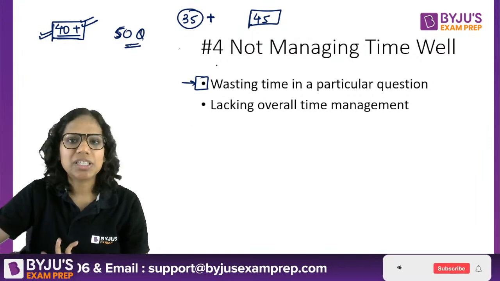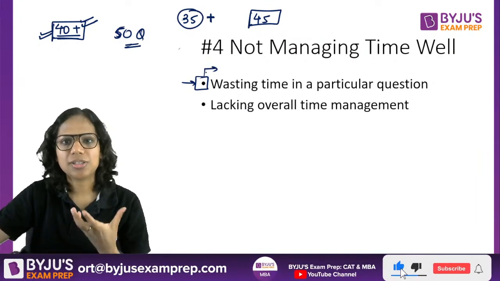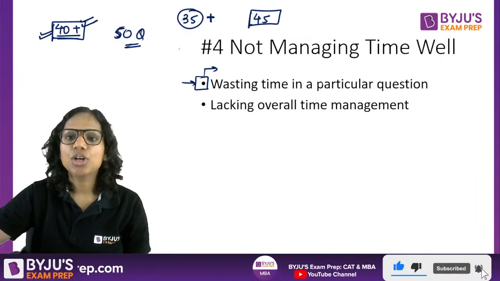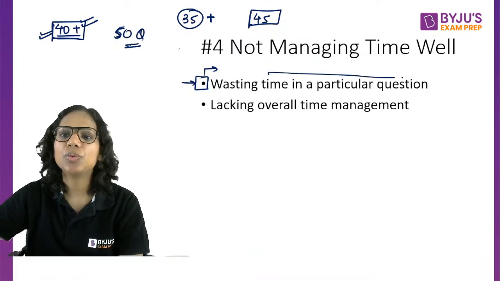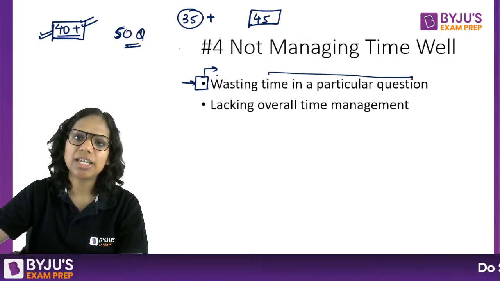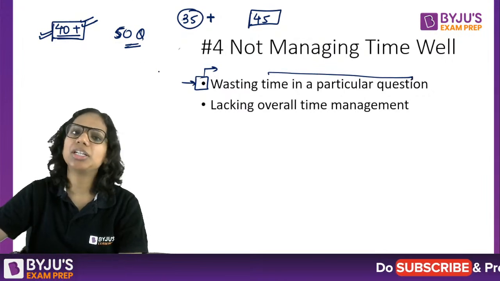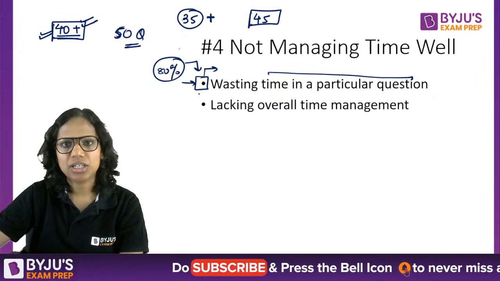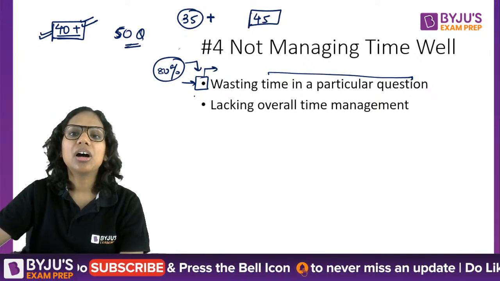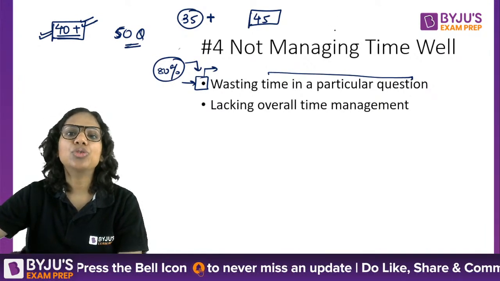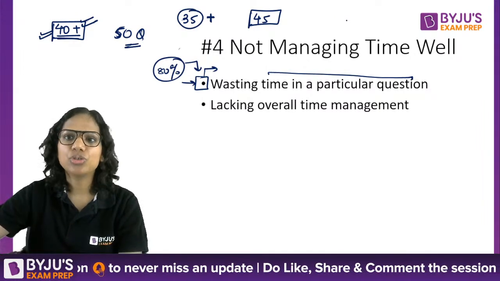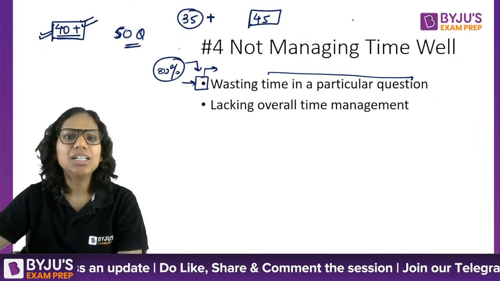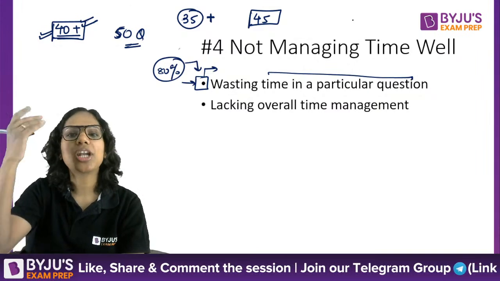MHCT is a speed-based exam, right? The speed factor is important there. So do not unnecessarily waste time on a particular question, right? If let's say you have a 70-80% surety about a particular option, mark it and proceed, right? If you are not even able to narrow down to two options, it's a vocabulary question, you don't even know the word, make a random guess. Pre-decide what your random guess is going to be.